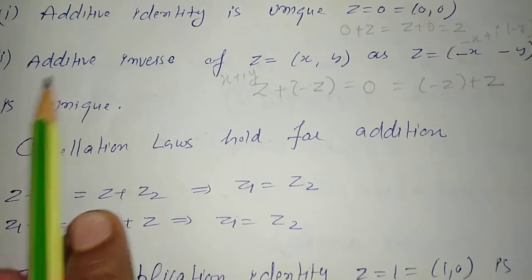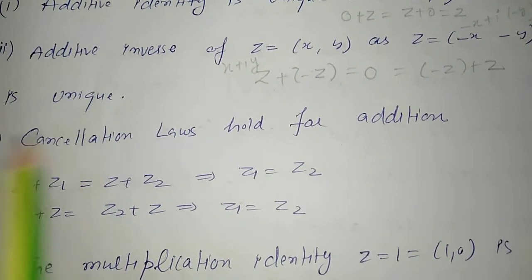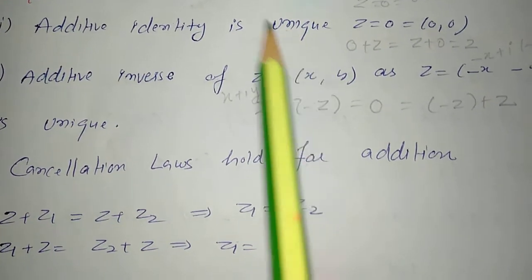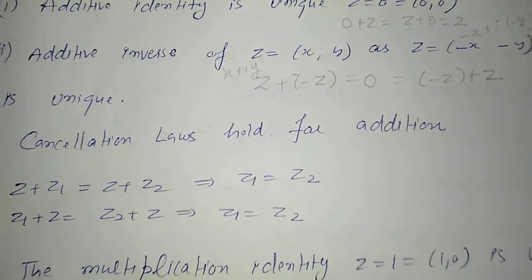Within complex numbers, every element has an additive inverse, and in the case of addition, complex numbers also have an identity.